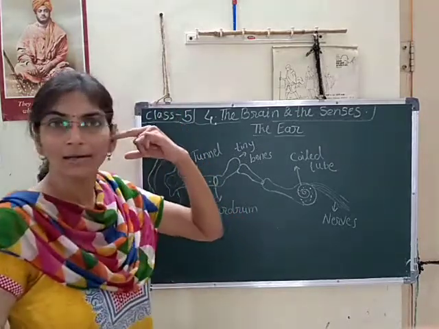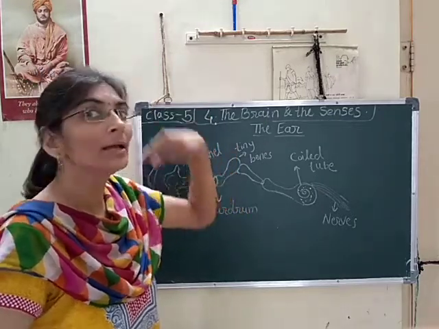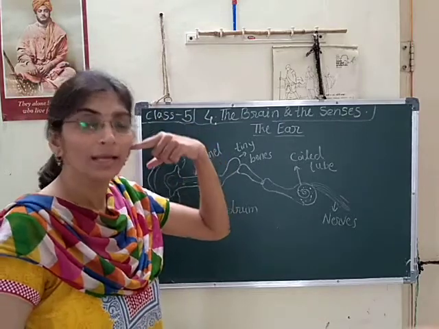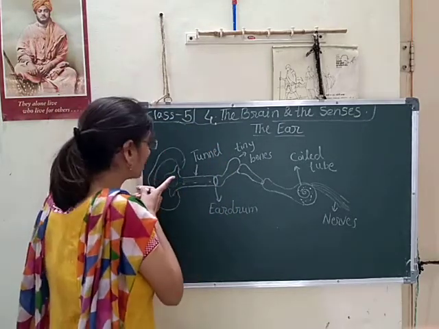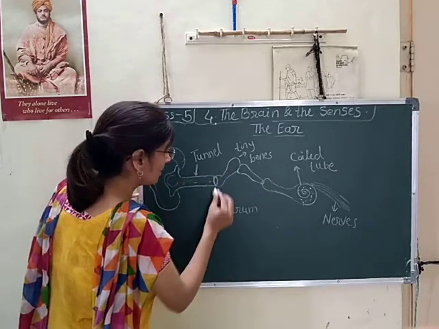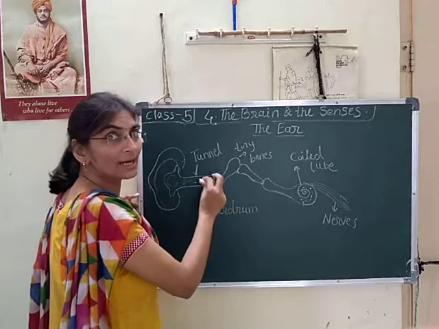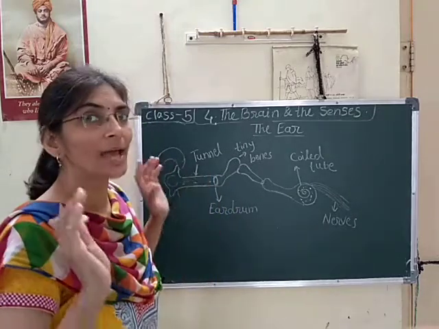From there the sound vibrations enter our ear. The vibrations of sound enter through the tunnel, and at the end of that tunnel one flap made up of tissue is present.